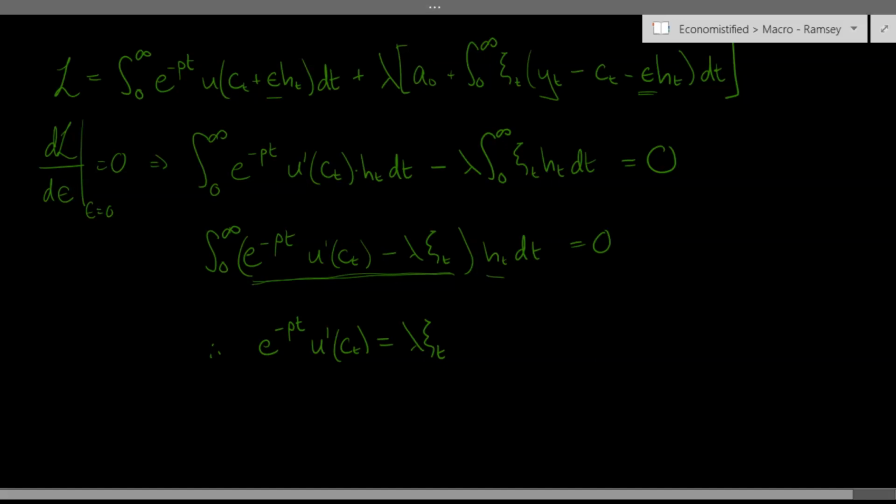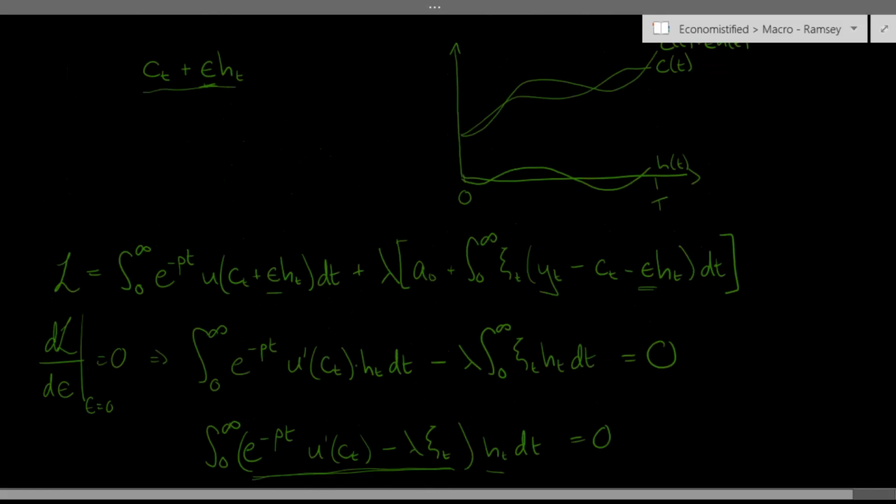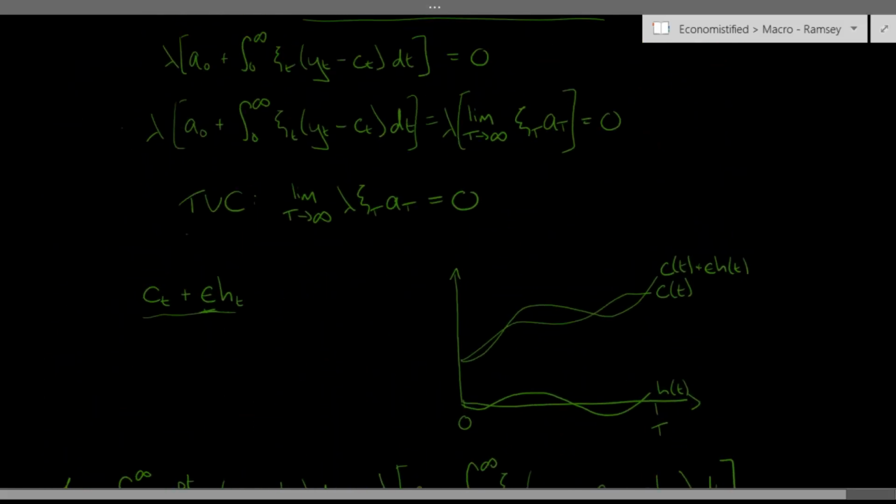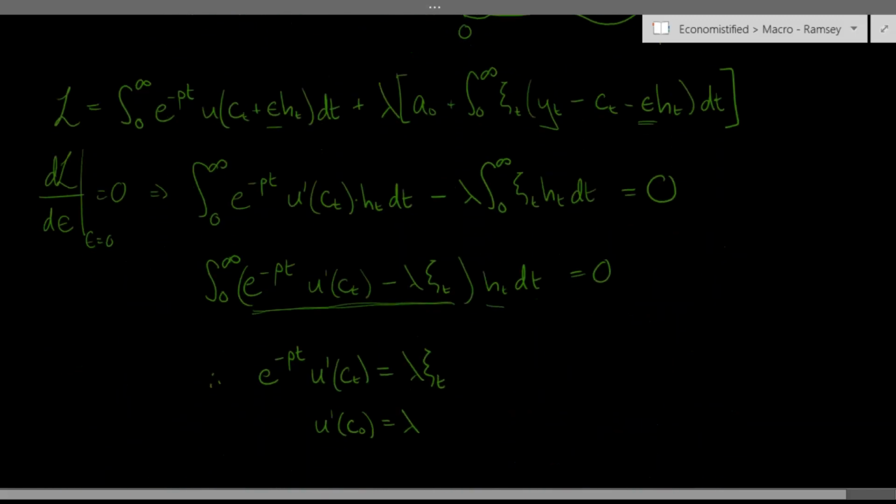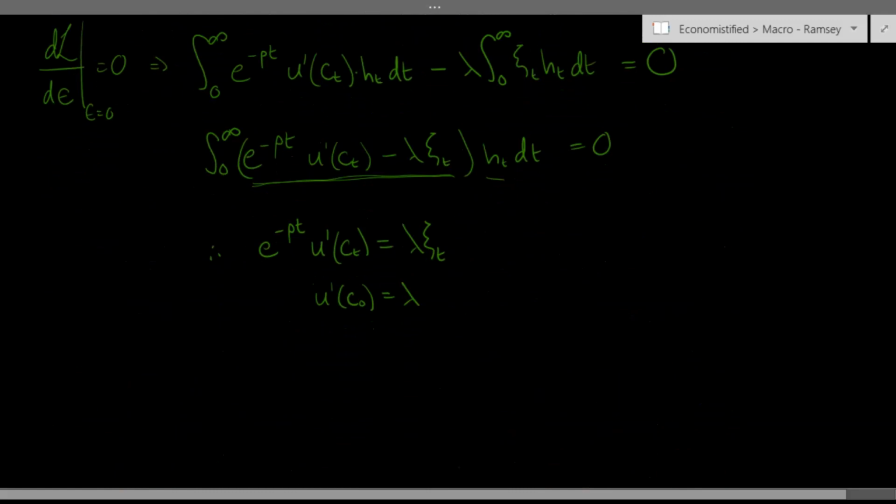And you can also note that when t is equal to 0, this discount factor just becomes 1. And we get u prime of c0 equals lambda. So lambda is just equal to u prime c0. So if I go back to our transversality condition, remember this is what it looked like, we can now plug in lambda ct into this transversality condition and get back a perhaps more familiar form of the transversality condition.